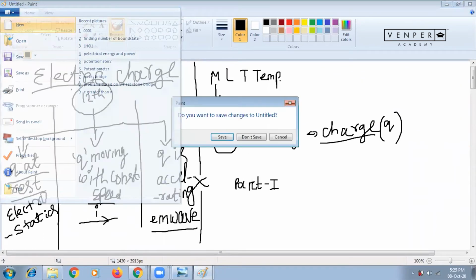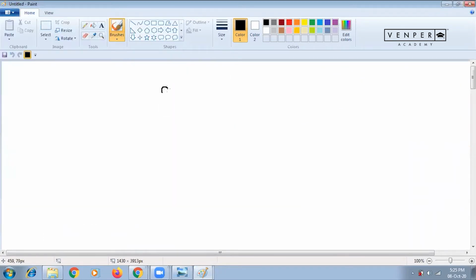Okay, what I'm telling you, see here. Now Q is charge. Charge is not a fundamental quantity. Remember, in 11th you studied 7 SI fundamental quantities, 7 SI base quantities.